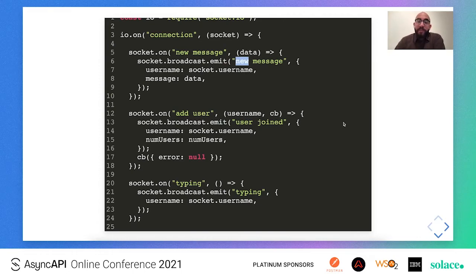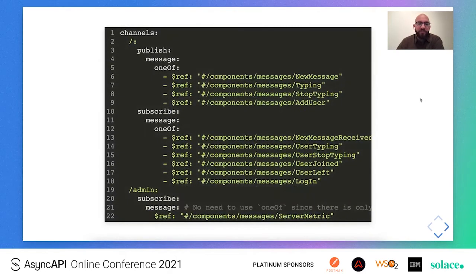So essentially these are message objects that populate the subscribe operation of the default channel of our spec. If we put this together in our YAML, we see that we have our main namespace, which has a publish operation and a subscribe operation, and under the message field of each operation we have all the different messages that are supported. We of course use this oneOf array structure that conveniently allows us to group multiple messages under an operation of its namespace.